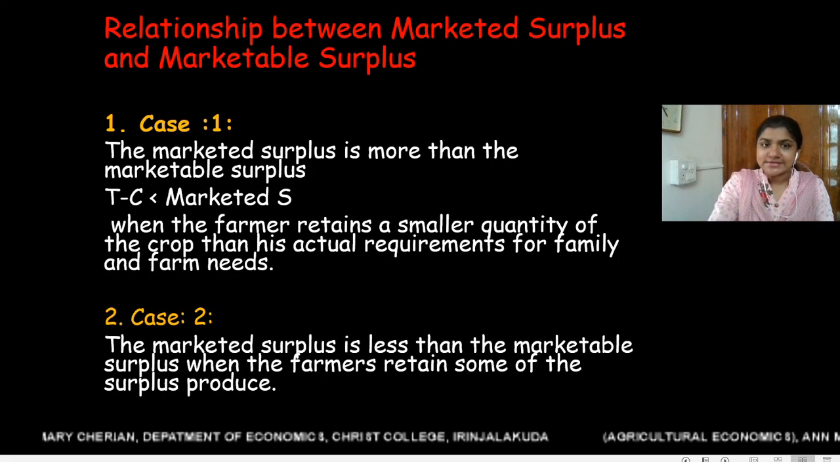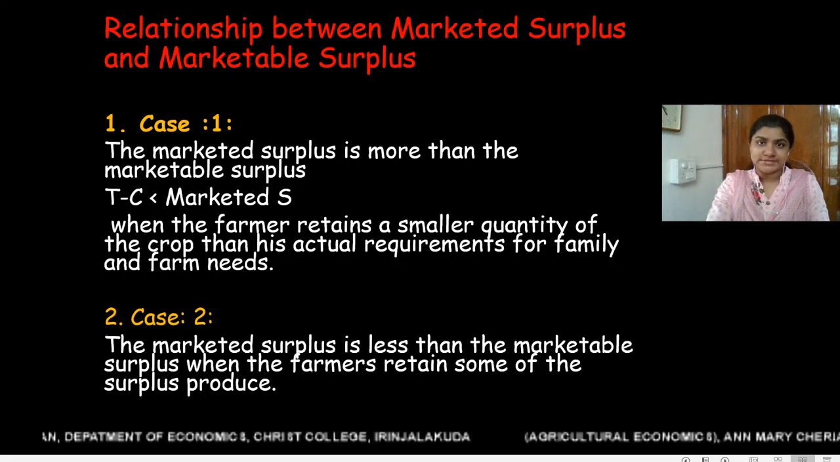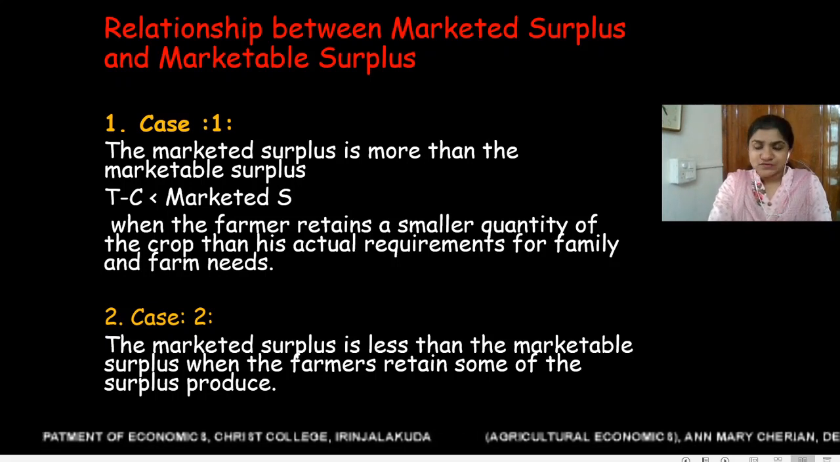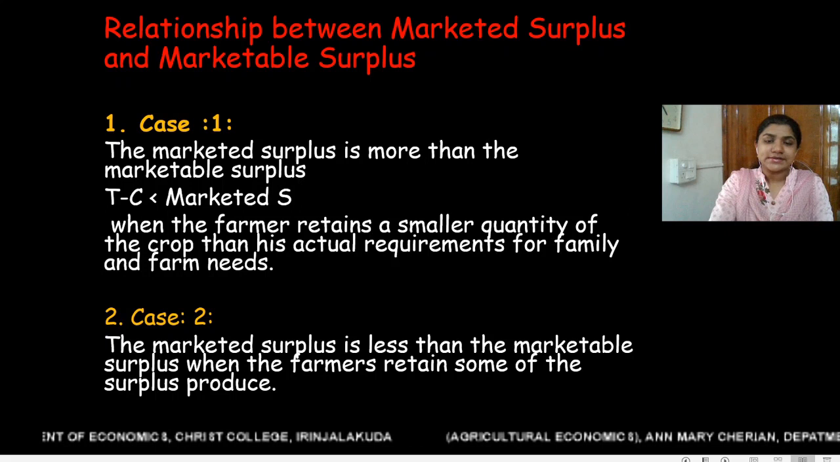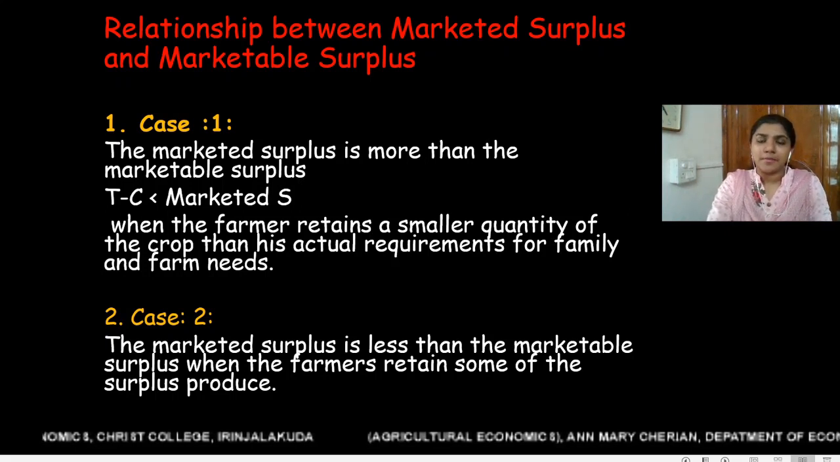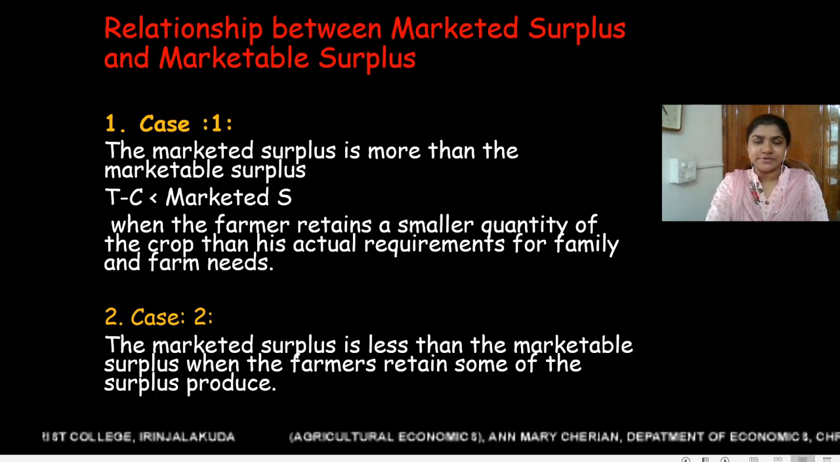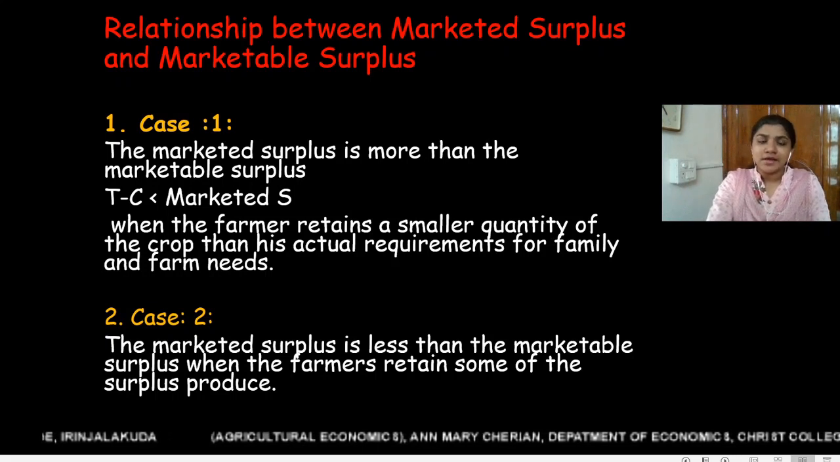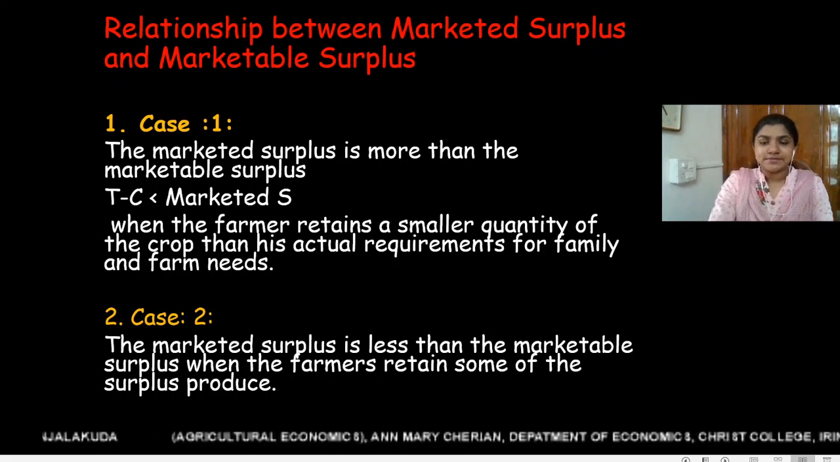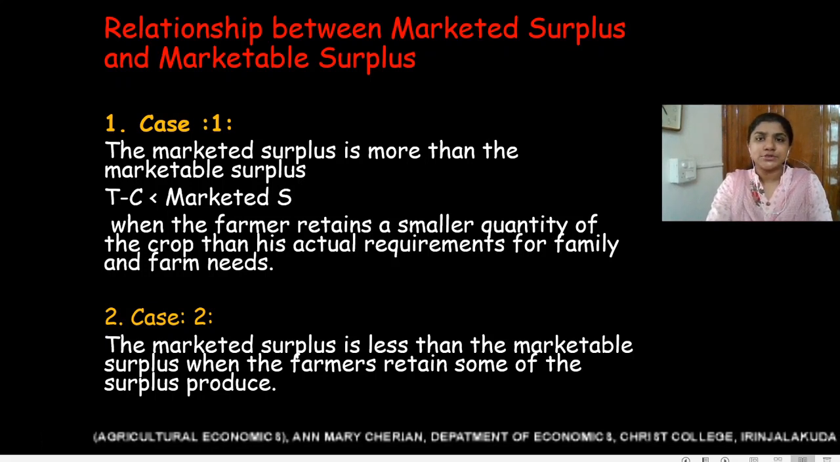So there are 3 cases. Case 1 represents the case of poor farmers. They go for a distress sale. They sell even a part of their consumption in the market. So their marketed surplus is greater than marketable surplus. Case 2 represents rich farmers. Their marketable surplus is greater than marketed surplus. So they sell less in the market, they hoard their product.